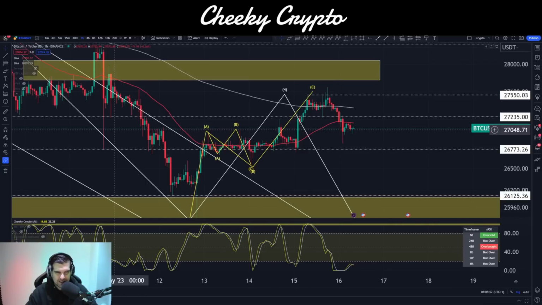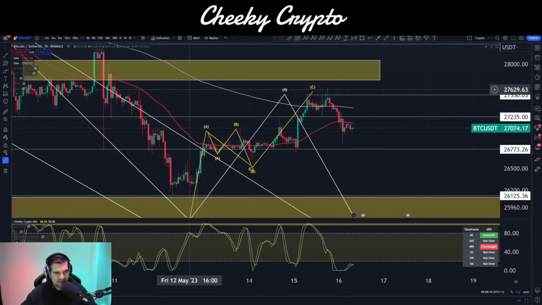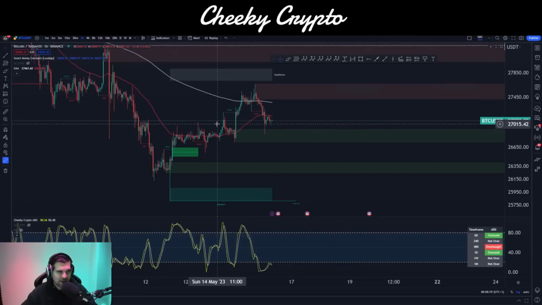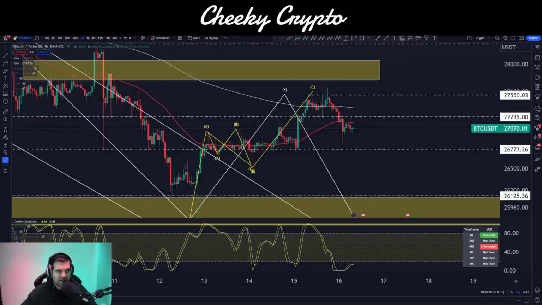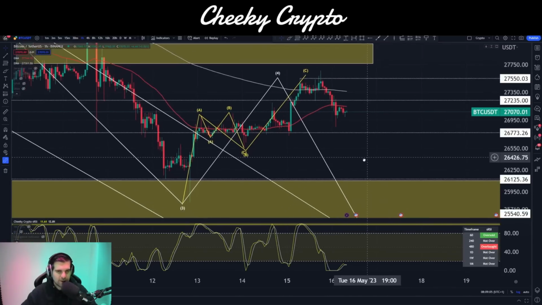Let's jump right down into this one. We'll be taking a look at Elliott Wave theory here on the hourly chart with Binance as our data source, and we'll also be taking a look at the smart money concepts on the hourly as well. Let's start things off with the Elliott Wave theory side of things.